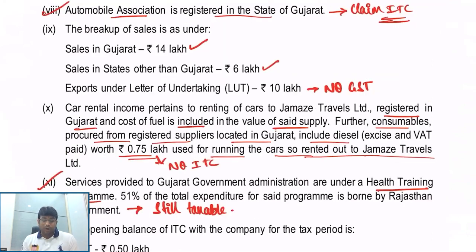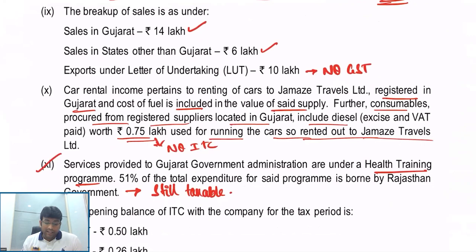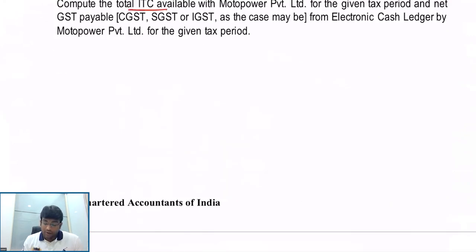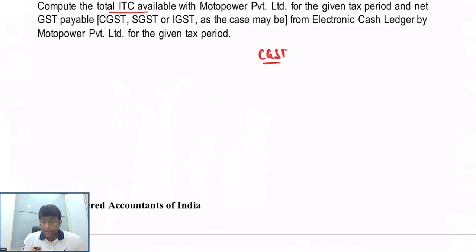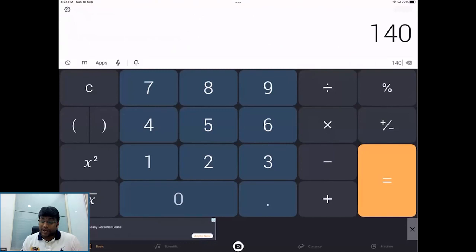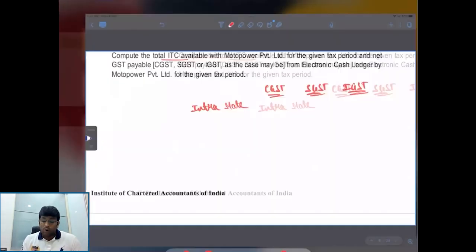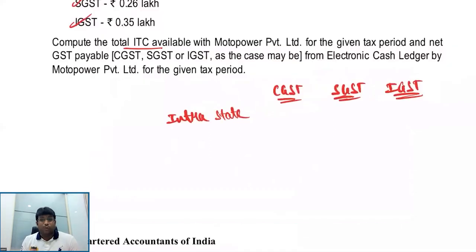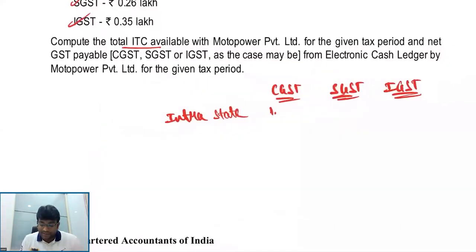First, let us calculate what is the output tax, my dear friends. Intra-state sales in Gujarat, 14 lakh rupees. CGST, SGST, IGST. Intra-state sale in Gujarat is 14 lakh rupees. On 14 lakh, what percent do we have to charge? 9% and 9%, which is coming to 1,26,000 and 1,26,000.